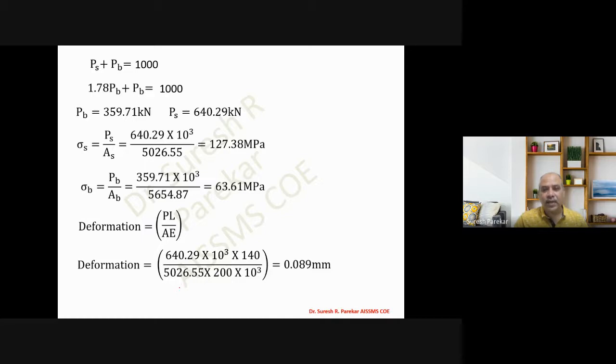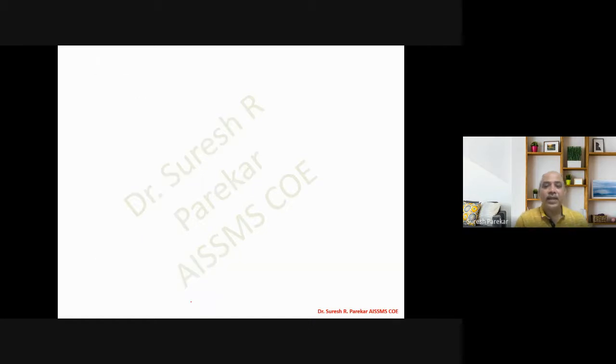If you calculate using brass, 359.71 into 10 raised to 3 into 140 divided by 5654.87 into 100 into 10 raised to 3, you again get 0.08 millimeters. So you can solve it using steel or brass, and from both you get the same value. Then we have the third problem now.